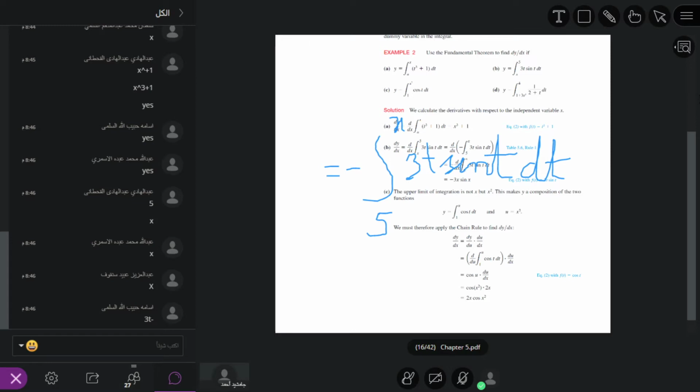Now take this equal to y and take the derivative with respect to x.